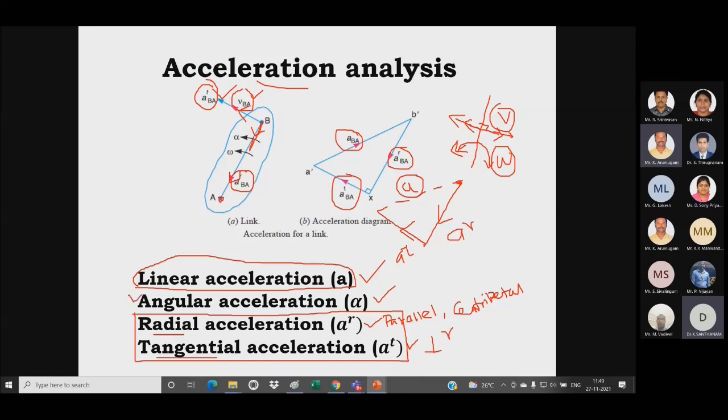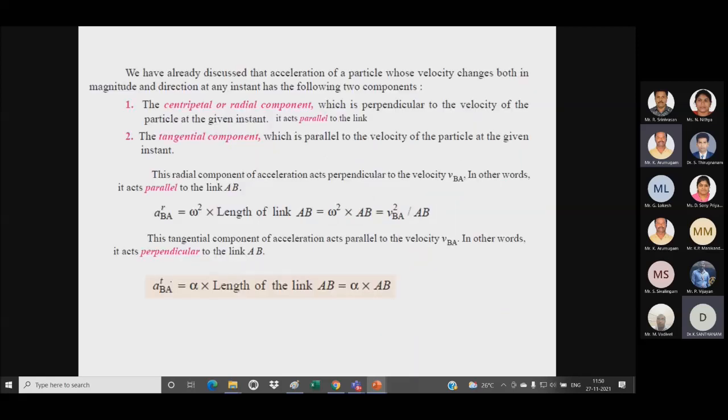Another one is angular acceleration. The formula is alpha equal to a tangential divided by the length of the link. We will see the formulas. You can see tangential acceleration is equal to alpha into length of the link. Radial acceleration is nothing but omega square into length of the link.